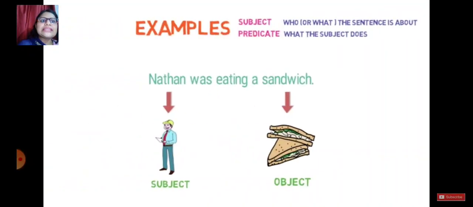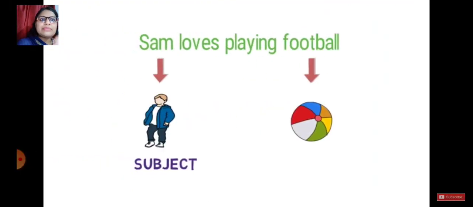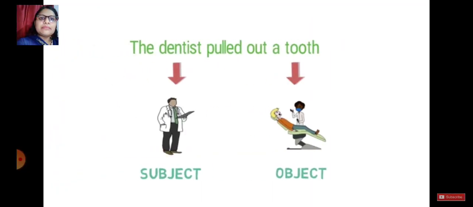For example, Nathan was eating a sandwich. Now, who is eating a sandwich? Nathan. So Nathan becomes our subject and sandwich is our object. Let's see another example. Sam loves playing football. Sam is our subject and what he loves to do is football, so football becomes our object or predicate. Let's move forward to another example. The dentist pulled out a tooth. The dentist works as the subject here, the predicate is followed by pulled out a tooth, and our object is tooth here.